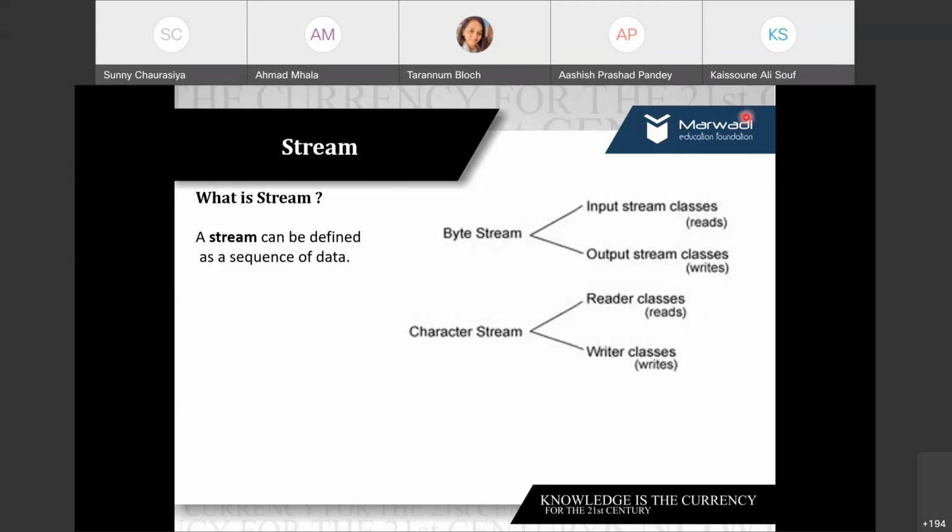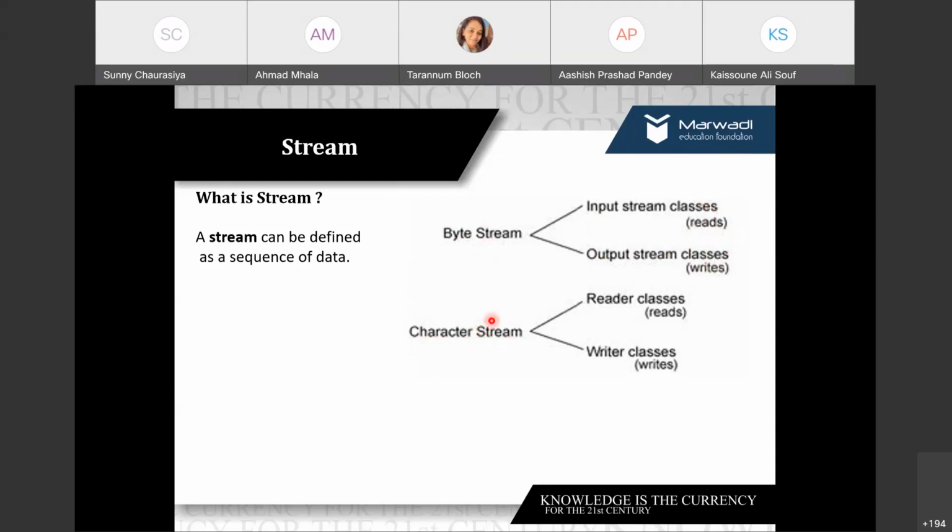Fine. So this is what we have learned. Usually streams can be either a byte stream or a character stream. I'm talking about Java, being very specific. When I say byte stream, we are talking about input stream classes, which are usually related to read. And when I say output stream, these are the classes which are related to write. This is general for all the languages. We have byte stream as well as character stream, depending on the case.